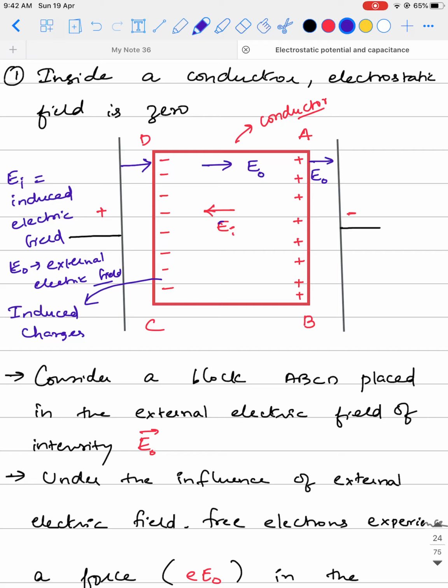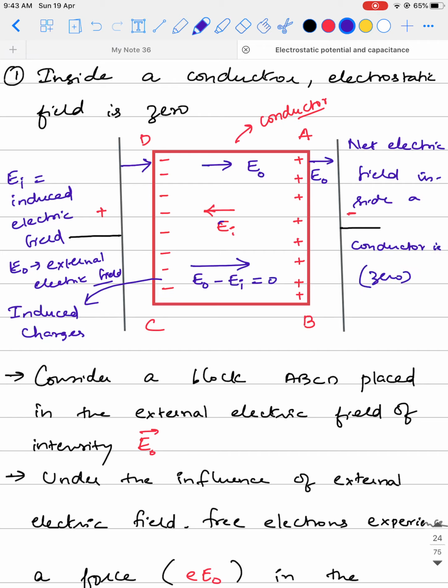Now if you try to measure the total electric field, this process keeps repeating, and there will be one particular instance where the net electric field, that is E naught minus EI, will be equal to 0. Okay, so when this is attained, we can say that the net electric field inside a conductor is 0. This kind of property is exhibited by a conductor.